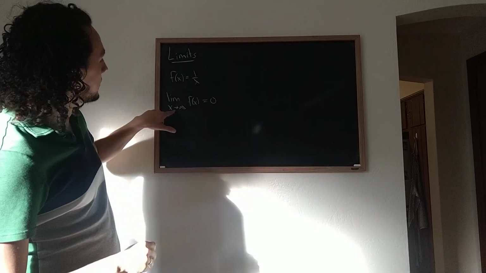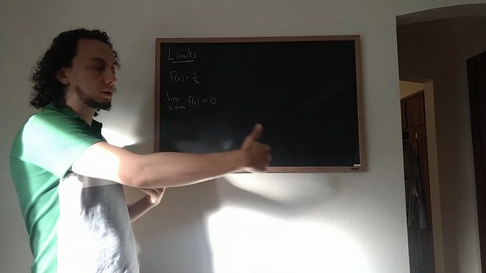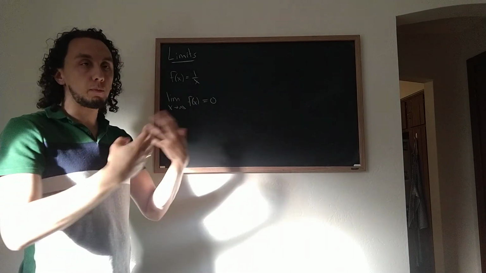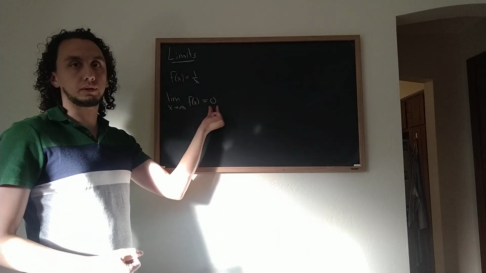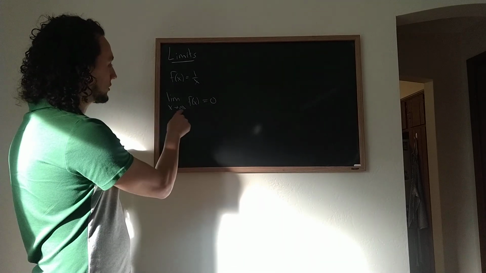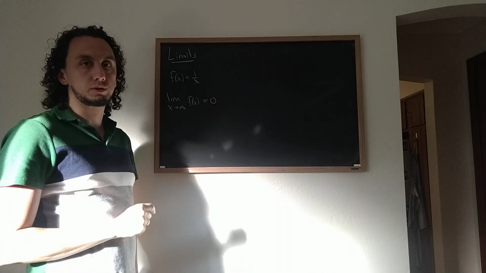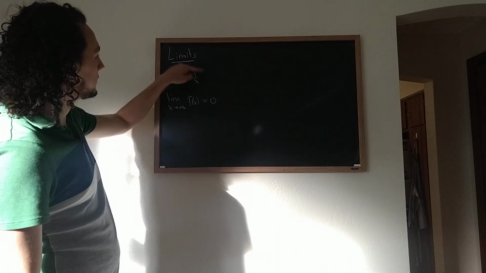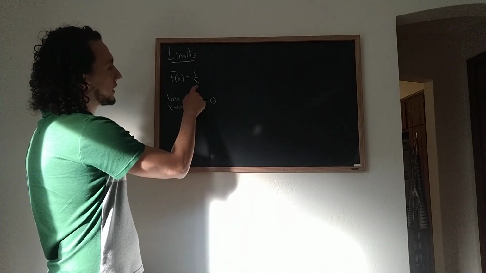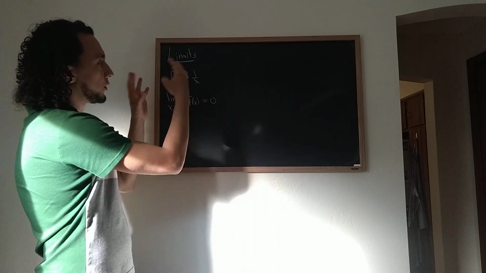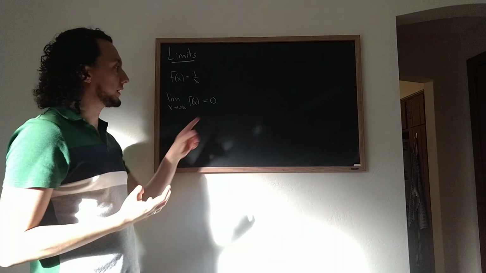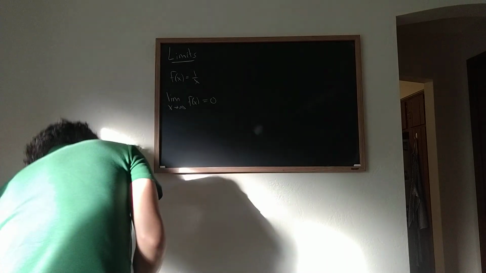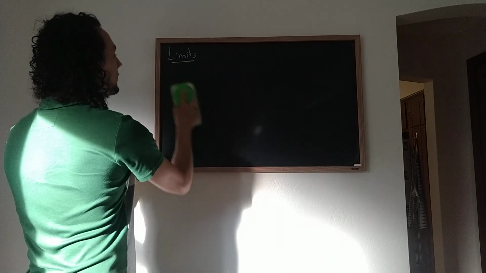So what we're saying here is that as x gets closer and closer to infinity, as you put higher and higher numbers into this function, the output of the function gets closer and closer to 0. As x approaches infinity, f of x approaches 0. That's how to read something like this. And that sort of makes intuitive sense for this case, because as you put higher and higher numbers into the denominator, the overall fraction gets lower and lower, gets closer and closer to 0. Okay, so let's think about in general now,